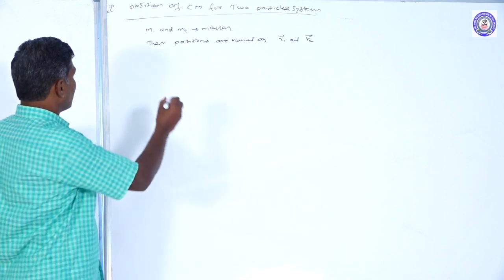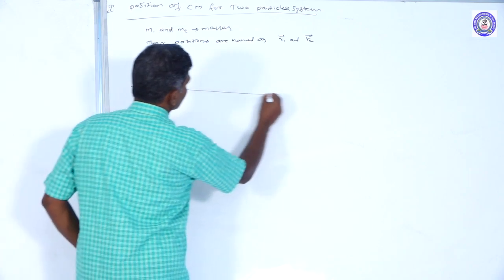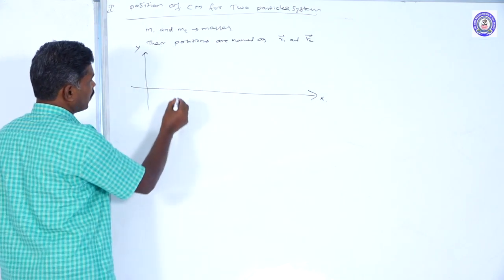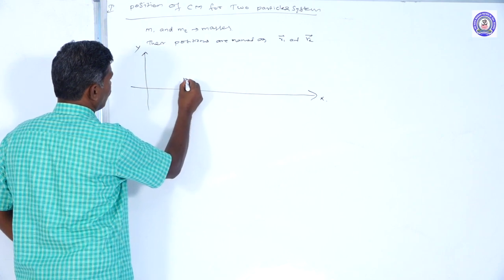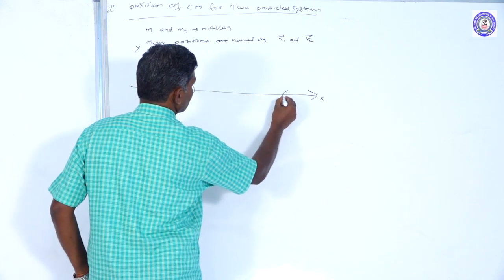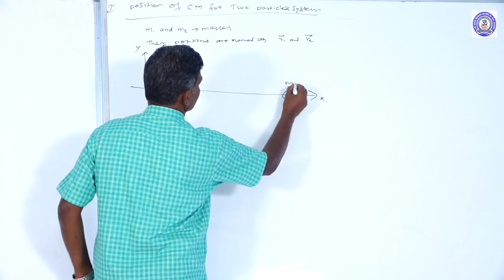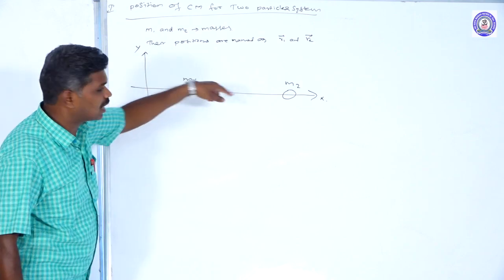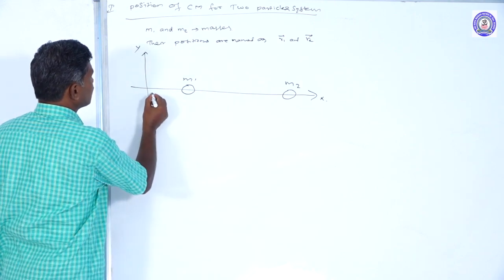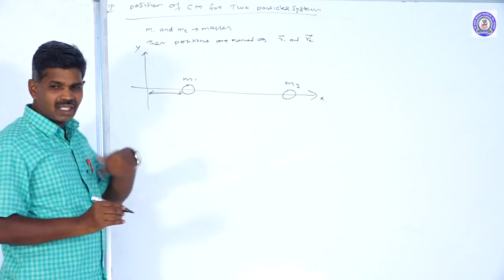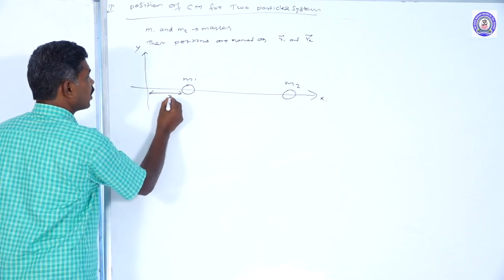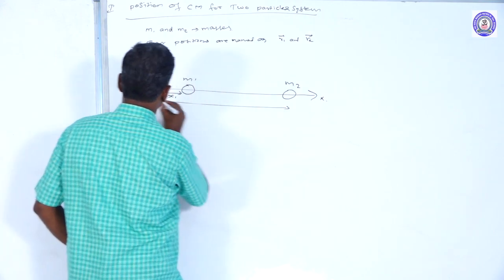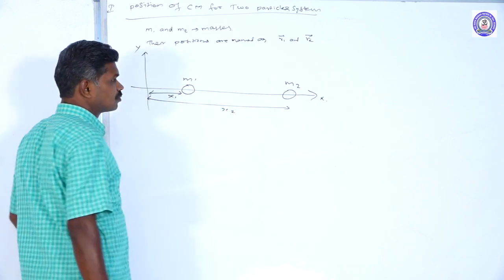We will take the diagram for that. The x-axis, y-axis. Suppose the first particle is placed in this position, its mass is m1, then the second particle, its mass is m2. These two are placed along the x-axis, so their distances are mentioned in x values only. The first particle's distance is x1, the second particle's distance is x2.